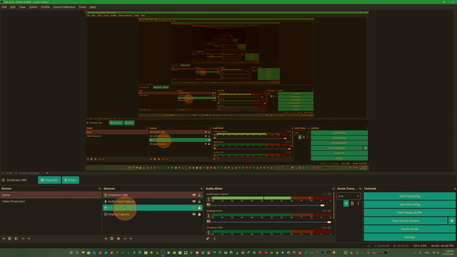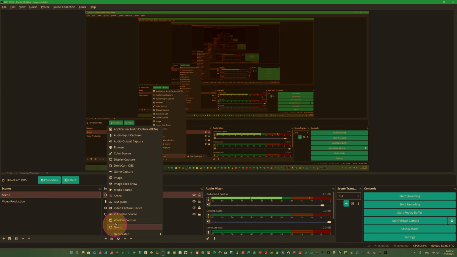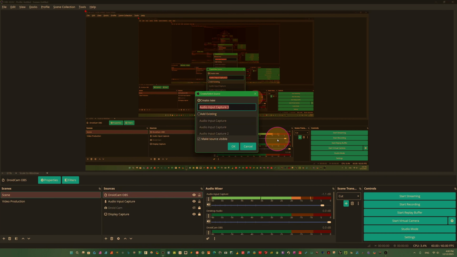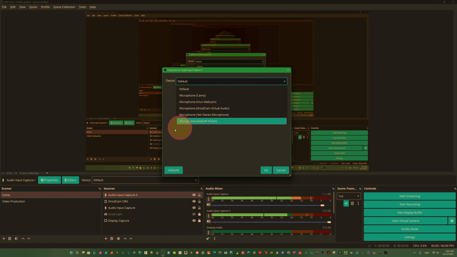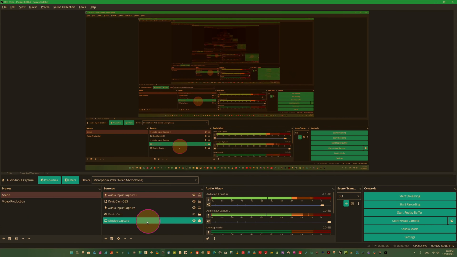Now we come here to connect audio input. To connect audio input here, just come here. You can see here Audio Input Capture. This is actually our audio. We will use this audio. We will connect here, connect audio. Okay, and now you can choose from here. So I have a Blue Yeti mic. I just click here. Okay, so I have connected here.